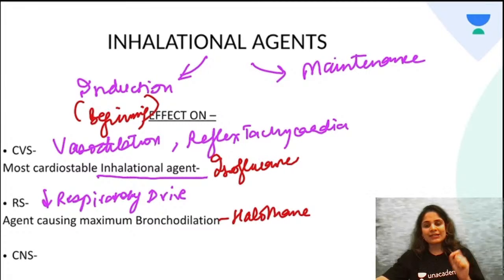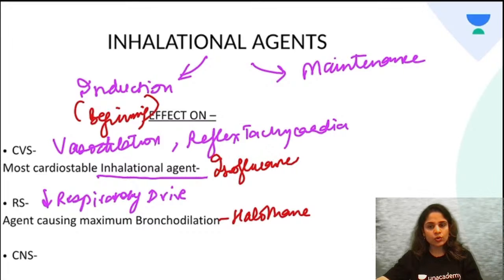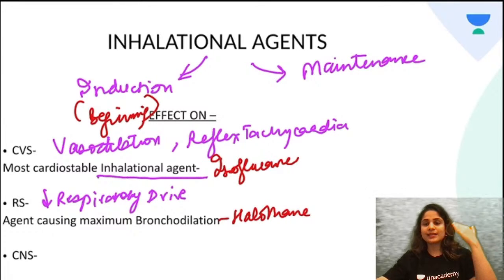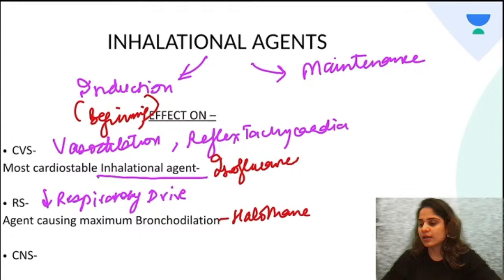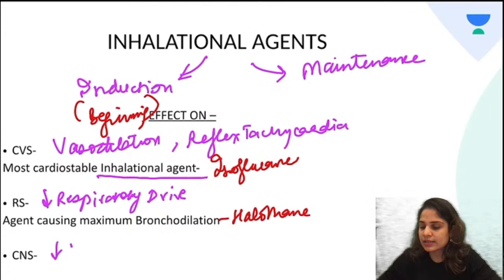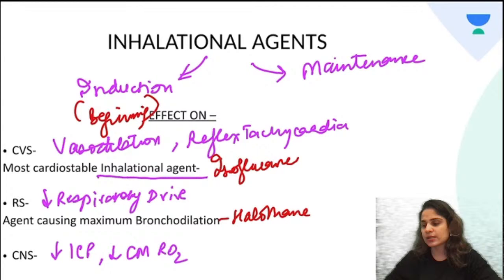What about the central nervous system? So, as we know, all anesthetic agents induce unconsciousness, they depress the brain. So all the inhalational agents will reduce the intracranial pressure, they will reduce the cerebral metabolic consumption, and they will reduce the consciousness of the patient.